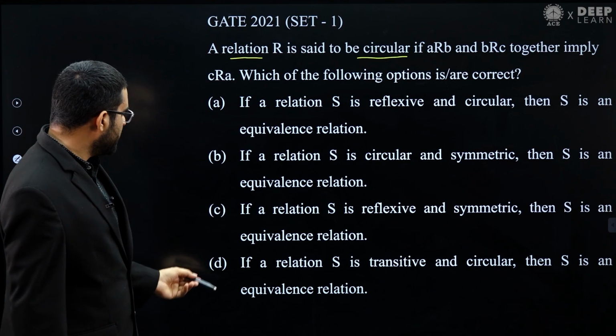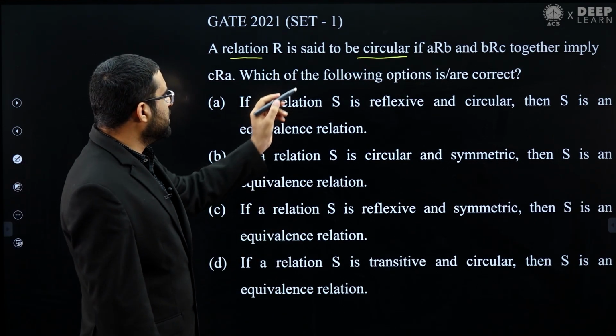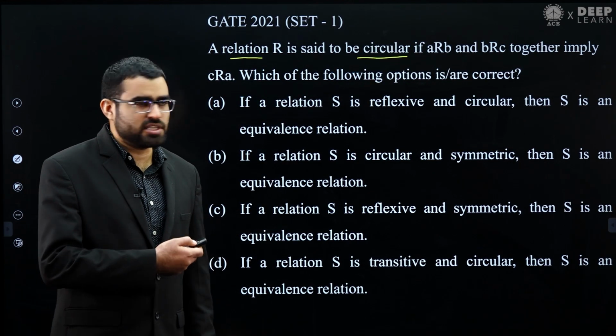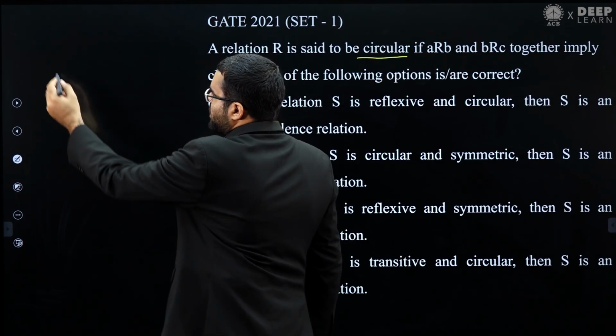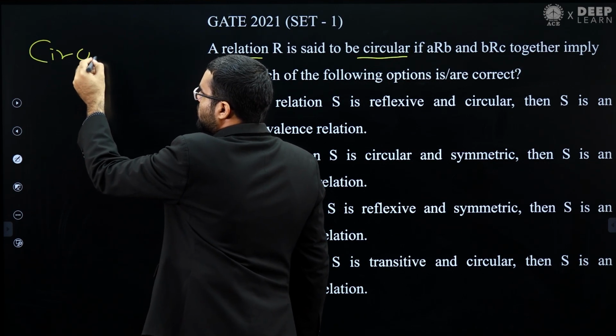Now we need to analyze these options. First we will try to understand this definition of circular relation.